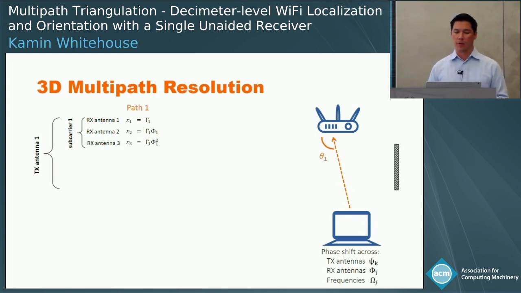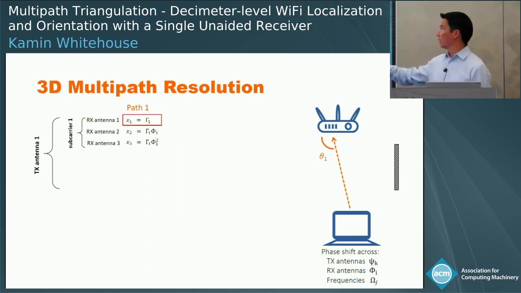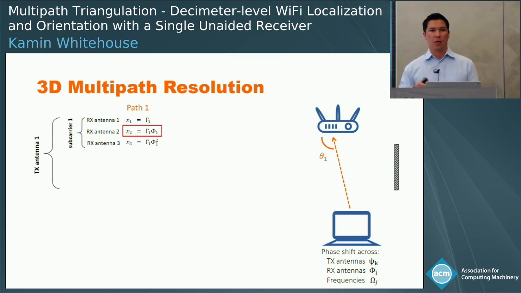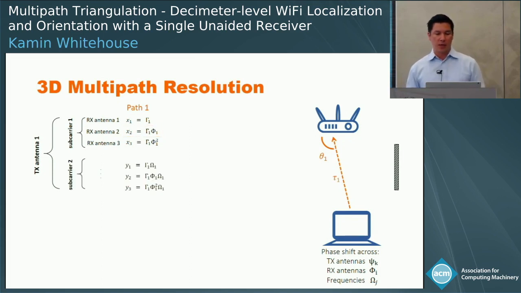So for example, if the value that's measured at one antenna is some known constant value that we observe, we expect the value that's measured at a second antenna to be the same value with some predictable phase offset that's a function of the angle of arrival. And all the values at those three receiving elements should basically be the same on a different frequency, but again with some phase offset that's a function of the time of flight of that path.